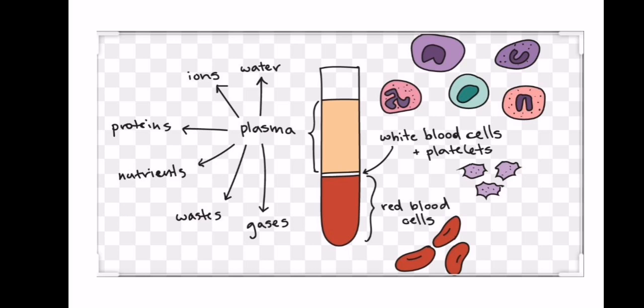Now we will see the composition of plasma. Plasma is basically water. It is 90% water, and it also contains dissolved ions, proteins, nutrients, waste, and gases. Many proteins are found in the blood. The main important proteins are albumin and the clotting factors. Albumin maintains the colloidal osmotic pressure, to maintain the equilibrium and the hemostasis.